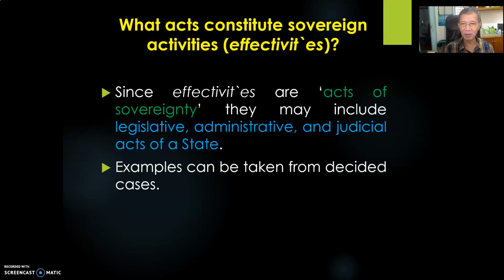So that's why, as you all know, in sovereignty there are 3 important powers: legislative power, administrative power, and judicial power. That's why sovereign activities here mean legislative act, executive act, and judicial acts of a state. So this is very simple. Whenever you have to answer a question on the state territory, you see what type of sovereign activities are there, whether any legislative acts, any executive act, or any judicial act or judicial decision.